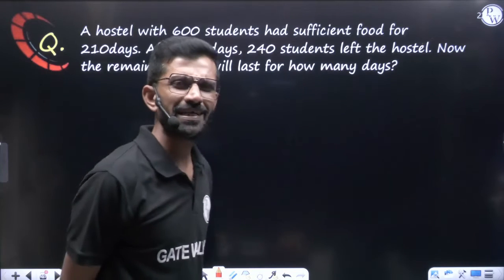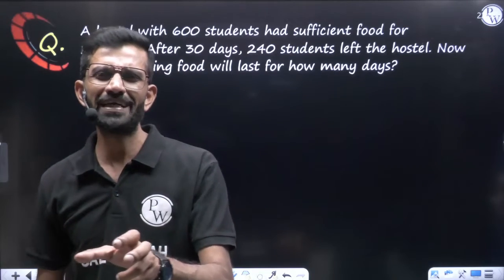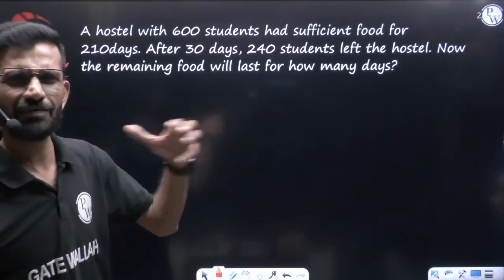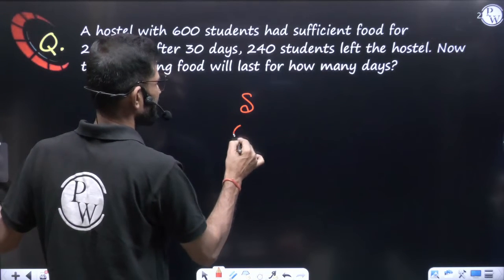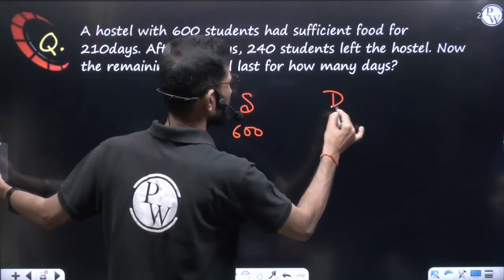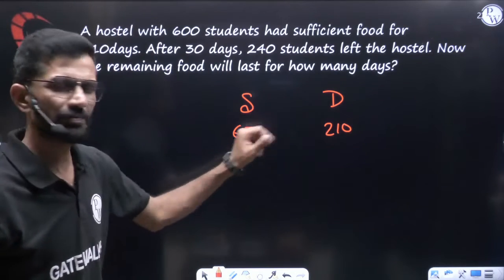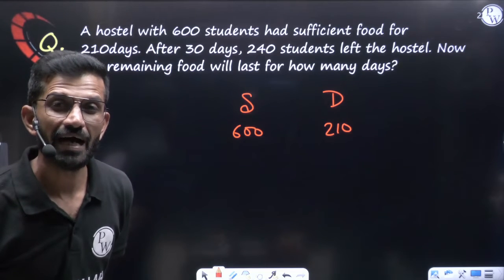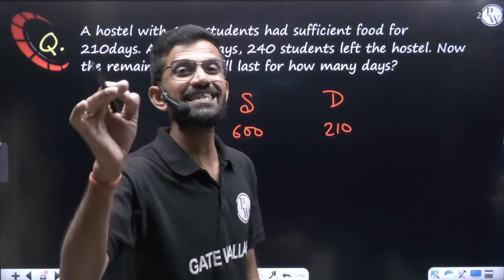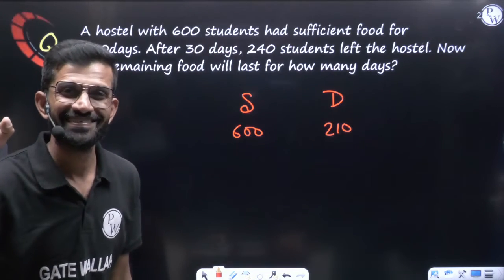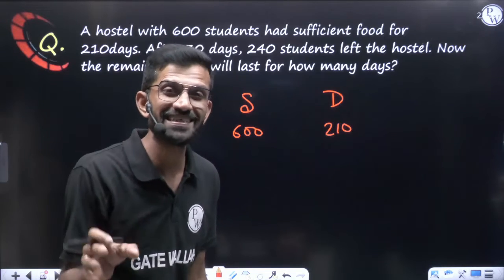Now here people get confused, so many make one column, another column, as this much work is done, this many days are left over. Nothing, it is simple. Initially they were how many students? 600. How many days of food did they have? 210 days. This is initially given for 600 people for 210 days. Now they said after 30 days, which means 30 days of food is completed, because in those 30 days they were not fasting, they ate food.